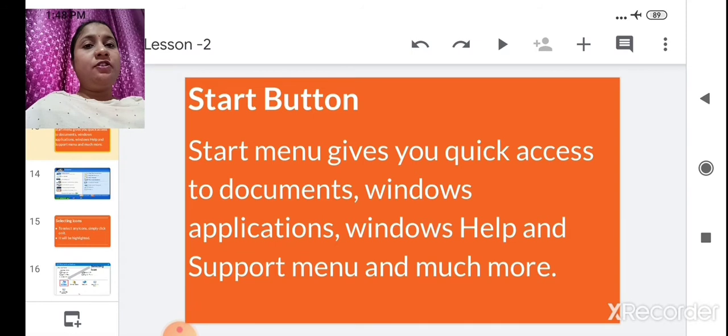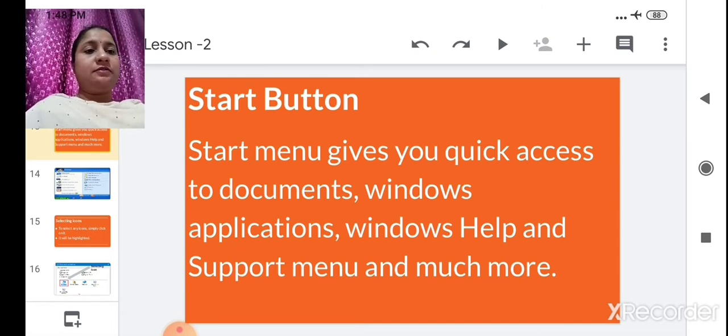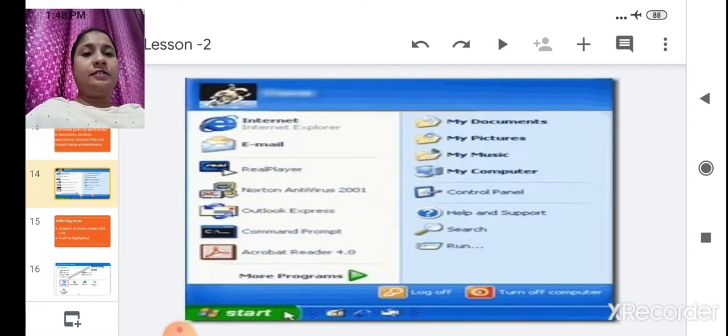When you click on the start button, what will happen? It will show some menus, and in those menus, Microsoft Word, Microsoft PowerPoint, and Microsoft Excel applications are given, and you open whichever one you want. Now look at this picture.